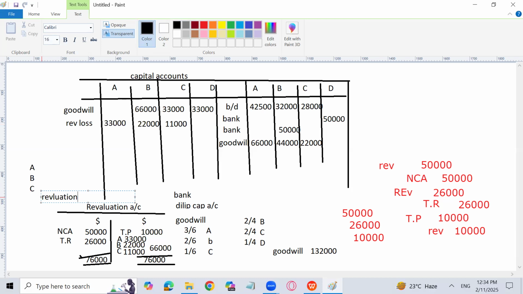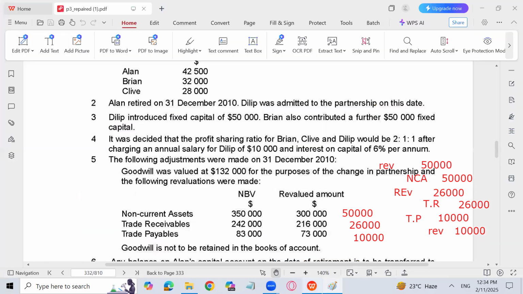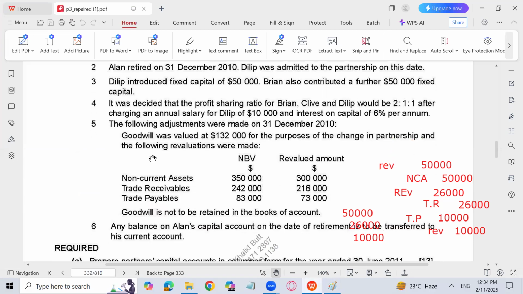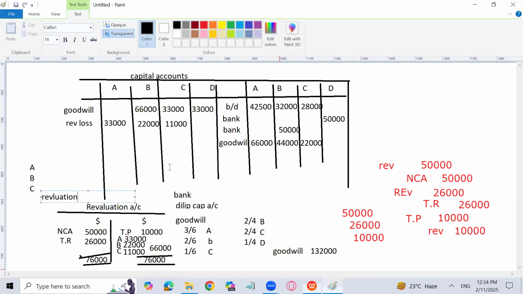Capital will increase if it is going to be credited, and capital will decrease if it is going to be debited. Okay. Next, let's see if there is any other thing. The basic issue which the students have faced in order to solve this question was point number 6, which we are yet to discuss. That was the introduction of admission of a new partner and retirement of the old partner at one time on the same date.